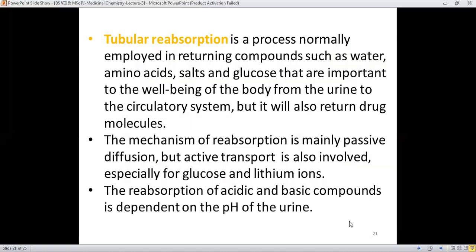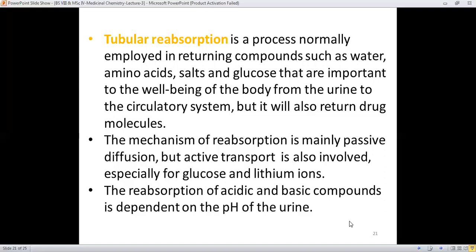And tubular reabsorption is another terminology, and it is in fact the process normally employed in returning compounds such as water, amino acids, salt, and glucose that are important for the body from the urine to the circulatory system.